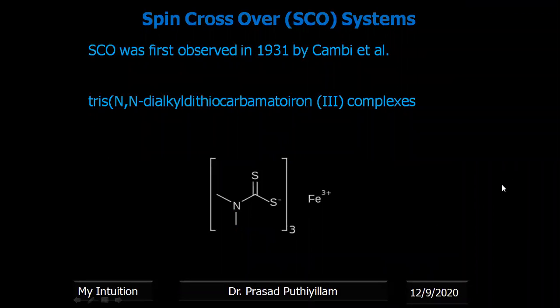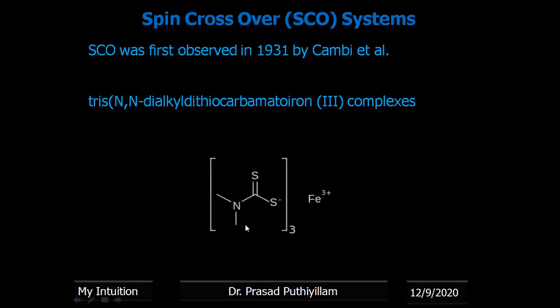Spin crossover system was first observed in 1931 by Cambi and his co-workers, who discovered anomalous magnetic behavior, that is different magnetic behavior, for tris(N,N-dialkyldithiocarbamate) iron(III) complexes. The structure is given here.